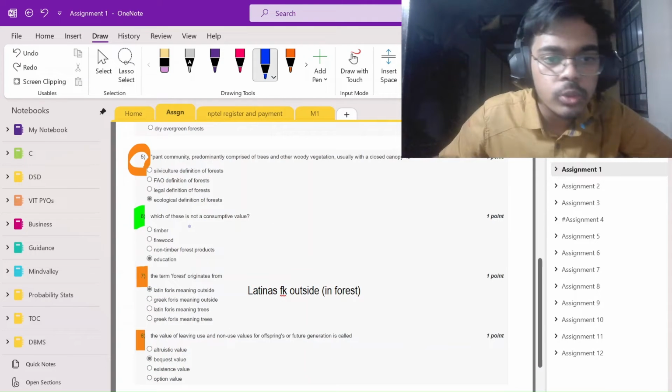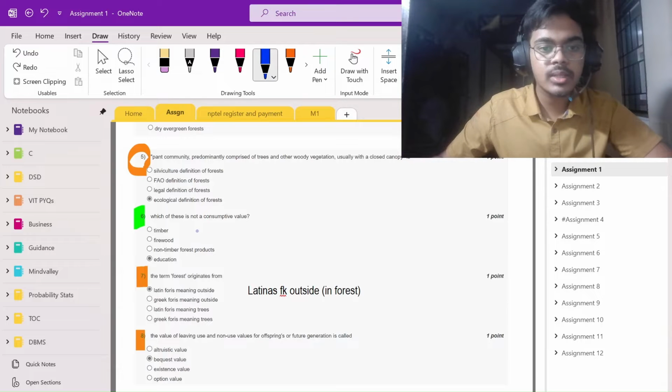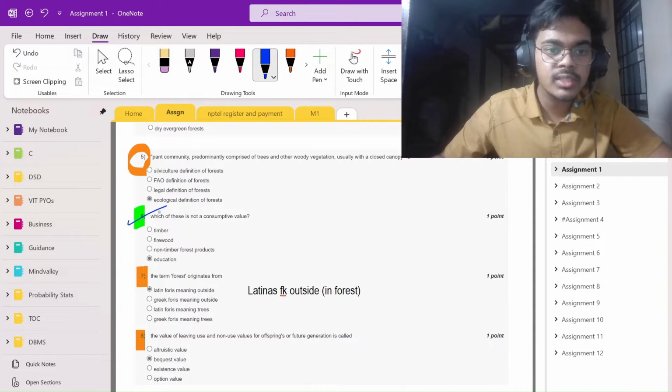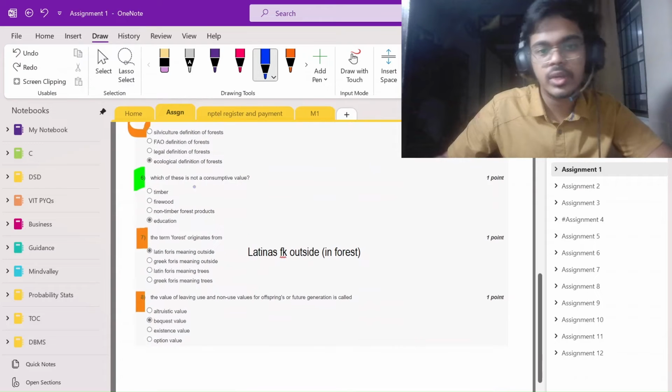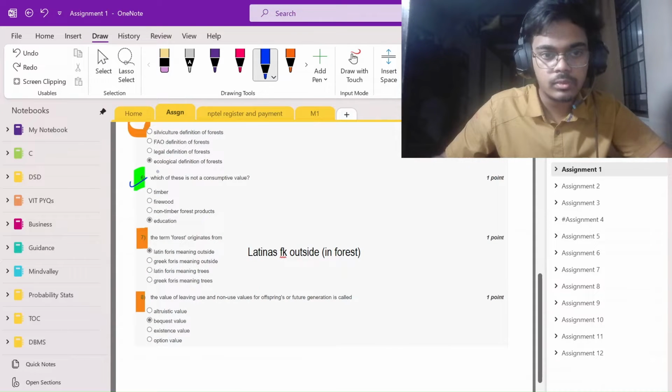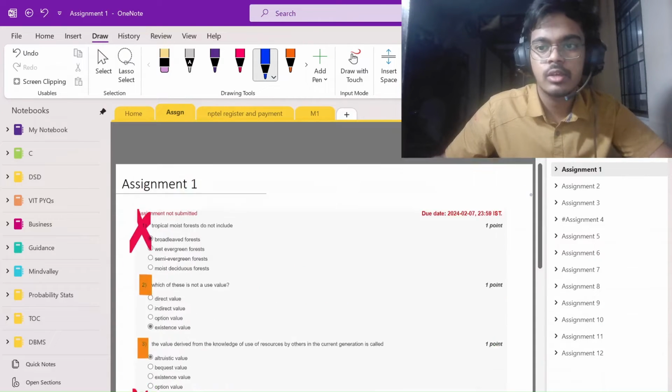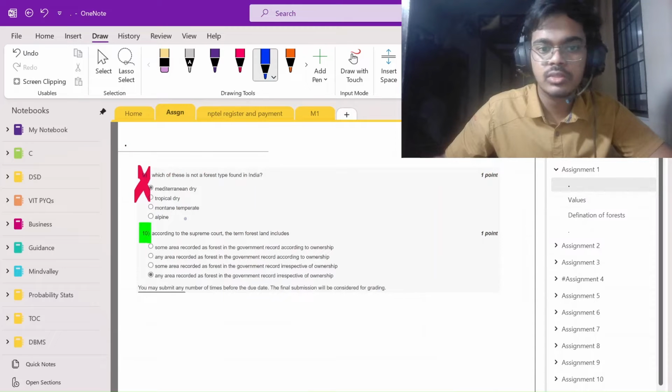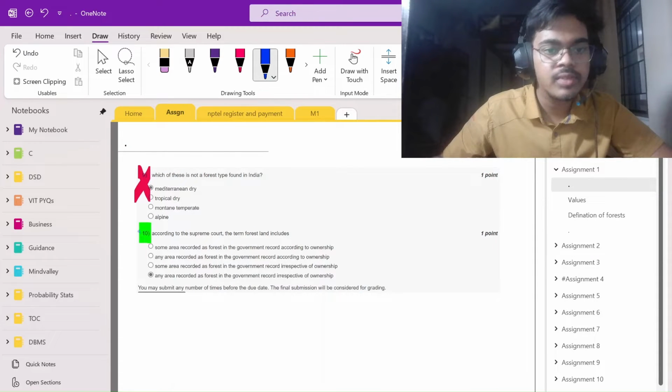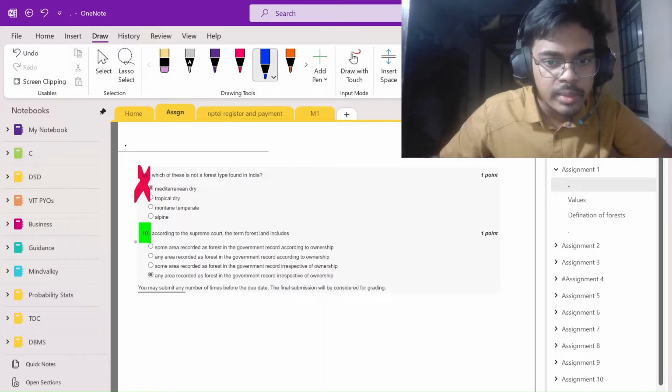Okay, so which of these is not a consumptive value? Education. This is green because it's very logical, so you can definitely mark it as done. Okay, so we will do the easy questions first for every quiz, every assignment. Okay, let's get back into the thing.